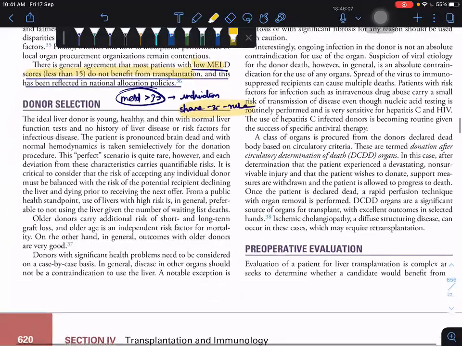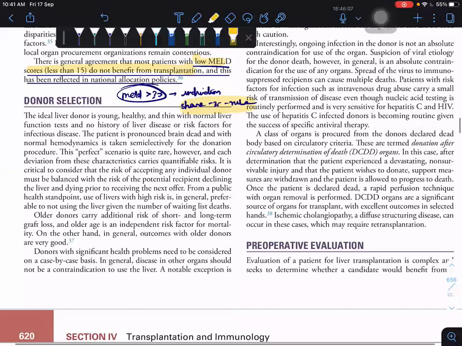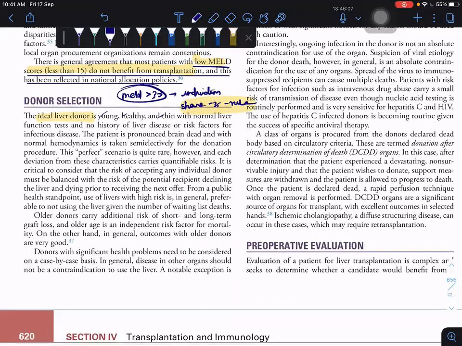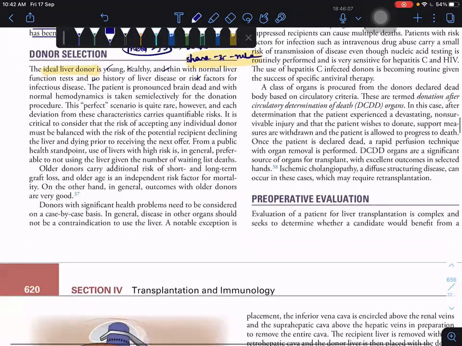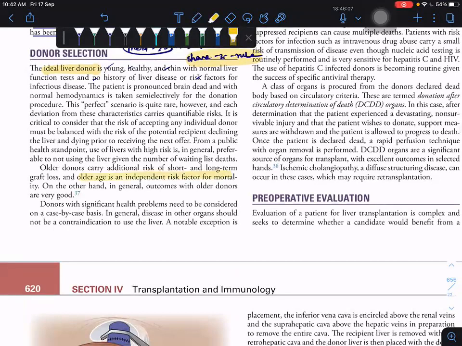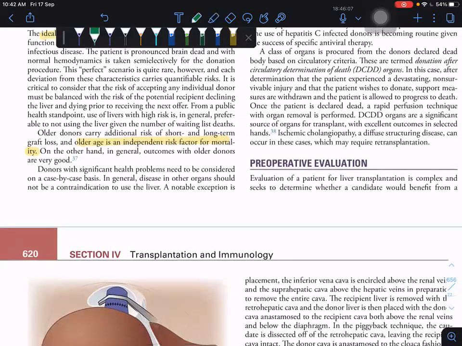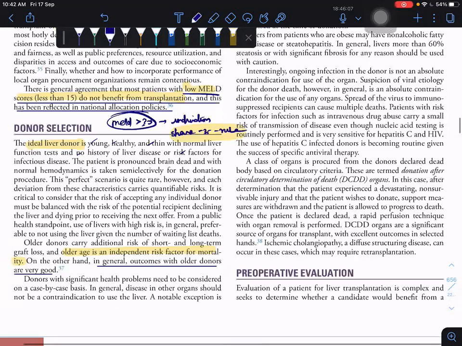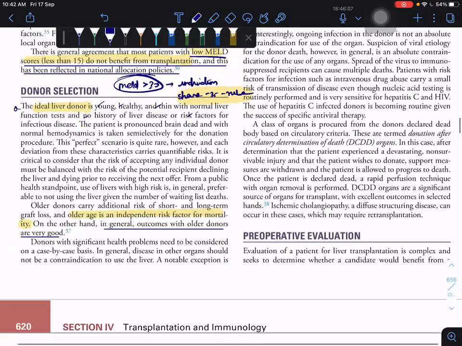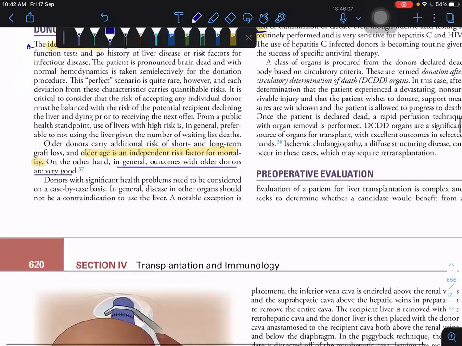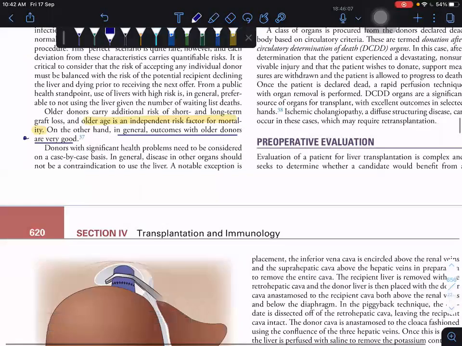So first we will come to the donor. What is an ideal donor? An ideal liver donor is young, healthy, thin, with no history of liver disease and no risk factors for infectious diseases. They're telling that old age is an independent risk factor for mortality. But finally they are telling that in general, outcomes with older donors are very good. They're telling that the ideal donor is young, but outcomes with older donors are very good. Finally, they are telling this is controversial. So next comes that.